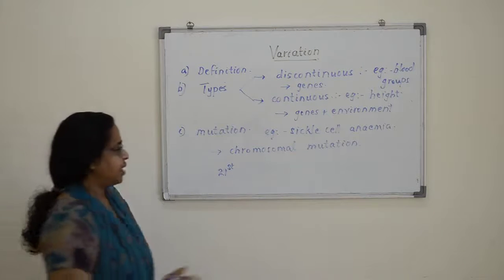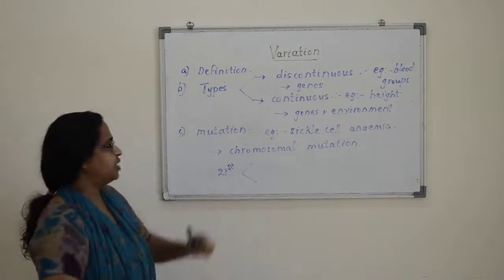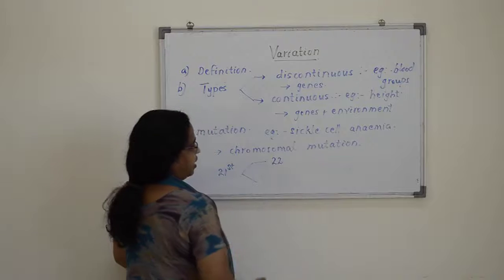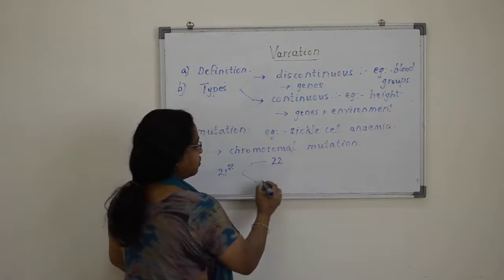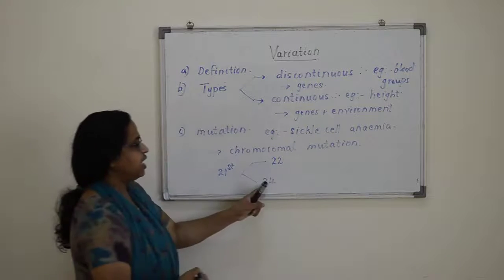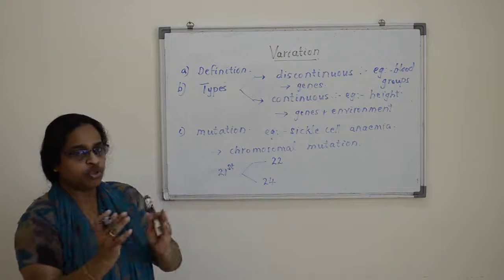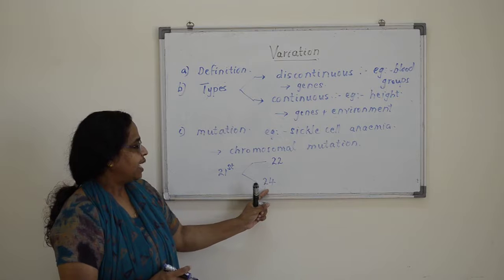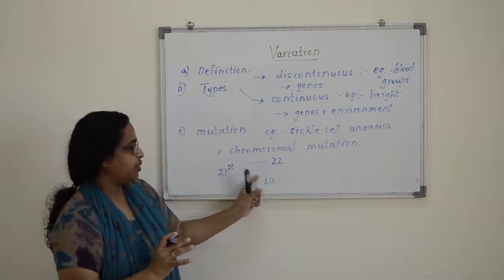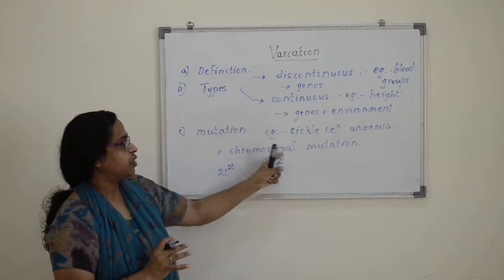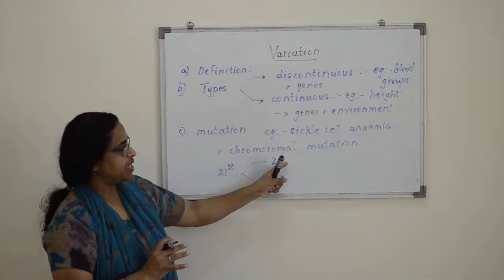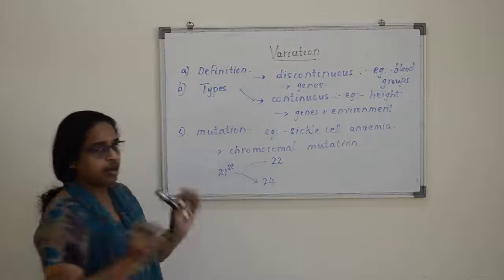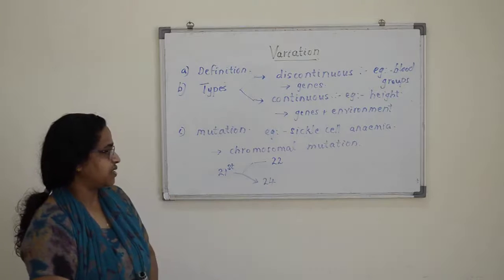As a result, some daughter cells get 22 chromosomes and some get 24, because both 21st chromosomes go to one daughter cell. One daughter cell will have 24 chromosomes, and the other will have 22, which means it doesn't have the 21st chromosome.